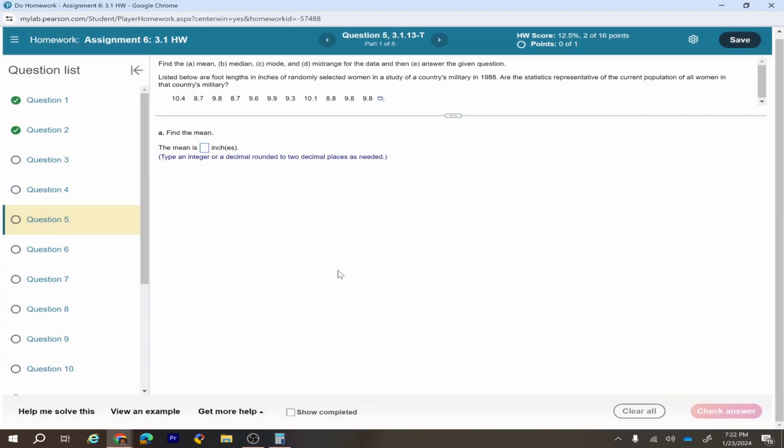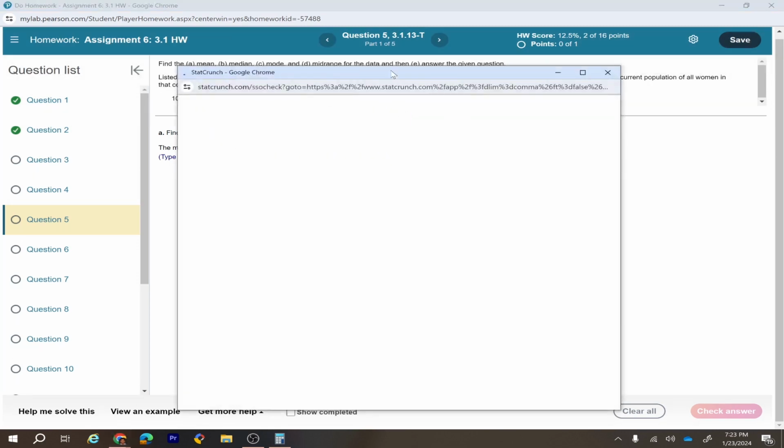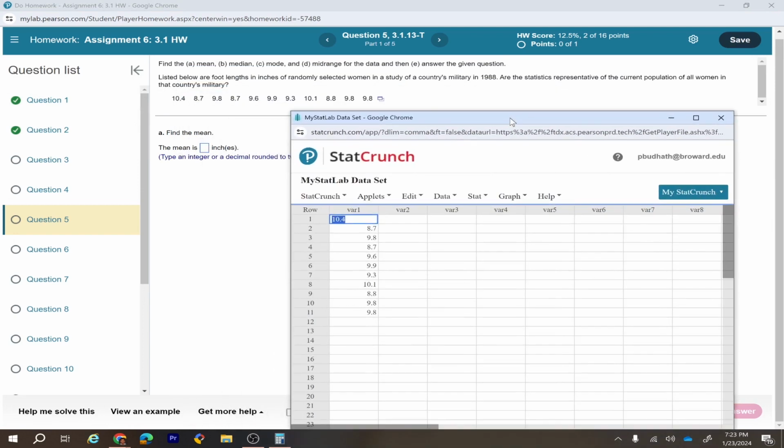Let's do number 5. One more time, the very same information, but this time this is foot length in inches of randomly selected women. So this is the height of the woman in a study of a country's military in 1988. Are the statistics representative of current population of all women in the country's military? So that's the question we would like to find, but let's first of all just open them in StatCrunch and find all this information.